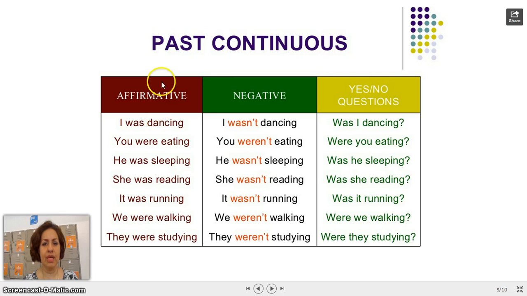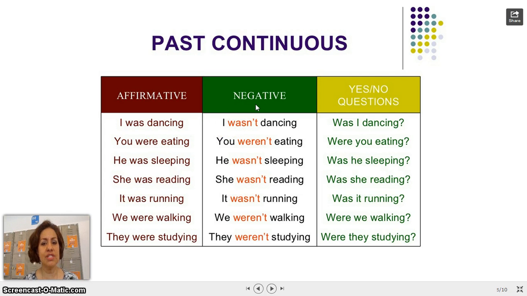Okay, in this first column, we have more examples of affirmative sentences in past continuous. We are only changing the verb. As you can see, all the verbs have the ending ing. And we're going to be using was with the pronouns that are in singular and were with the pronouns that are in plural, and only with you, that is in singular, we use were. Okay.